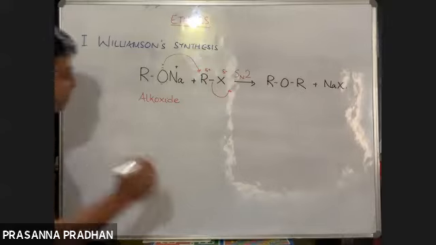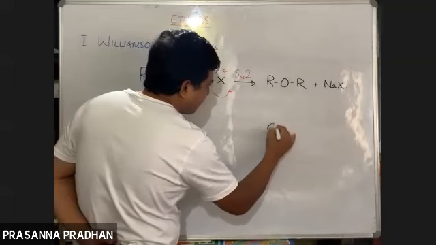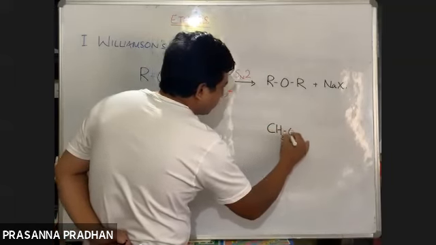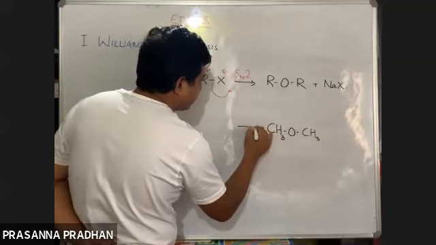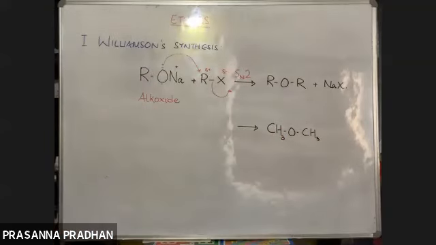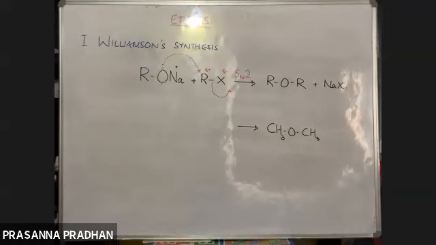So in order to prepare, I'm going to give you the product now. Listen very carefully. In order to prepare dimethyl ether or methoxymethane, what are the reagents required? It is a symmetrical ether, so there should be no problem. What are the reagents required?